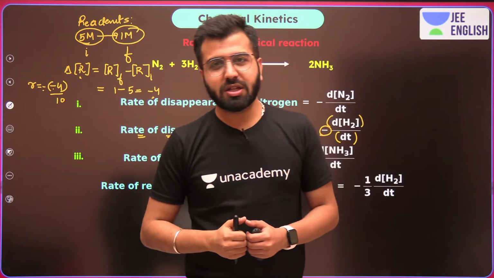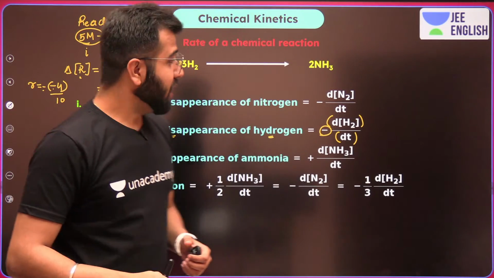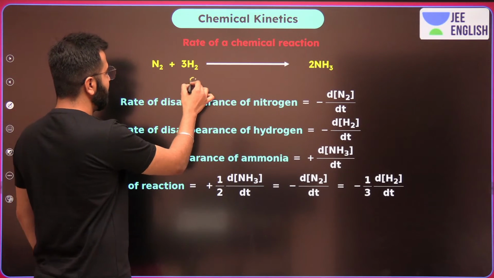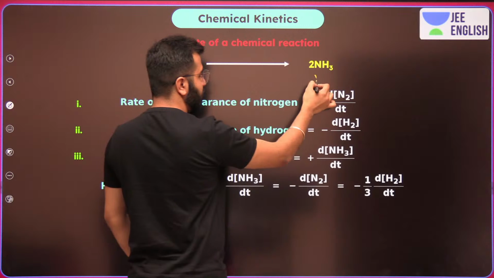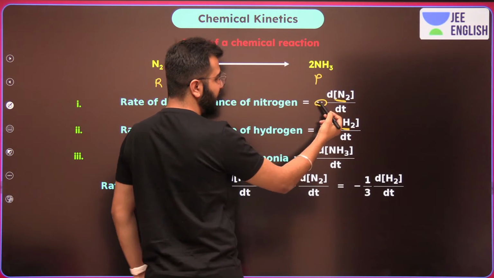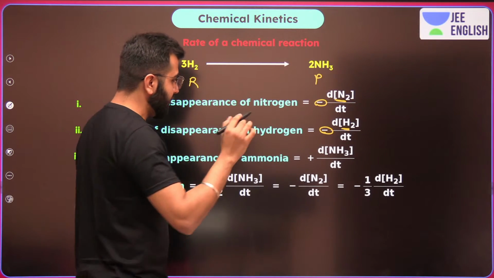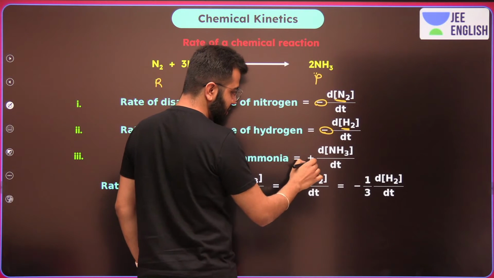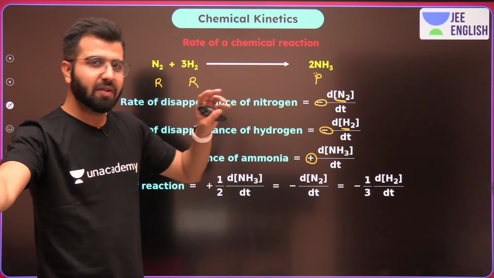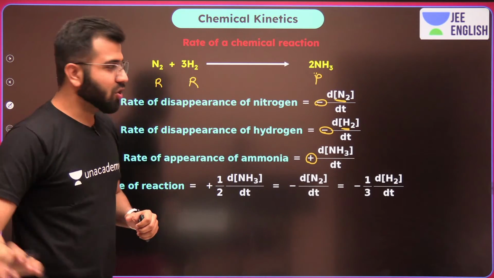Is this clear to each and everybody? Come on, let me know. Rate has to always be positive. And this is the reason why, whenever we talk about reactant, you will always see a negative sign in front. The reason is what you know right now. When we talk about the case of product, it is always going to be positive, or even if you don't put a positive sign over there, that is fine. Yes, amazing, Lakshika.